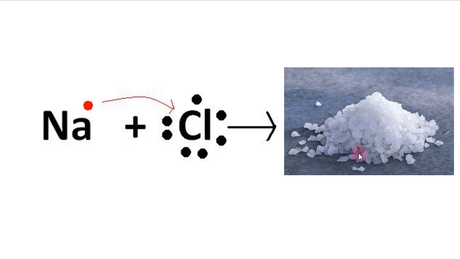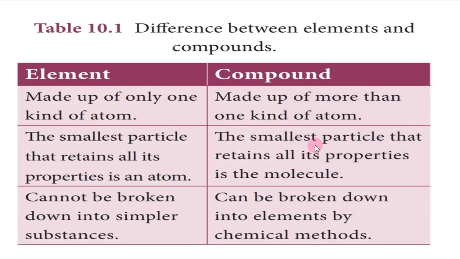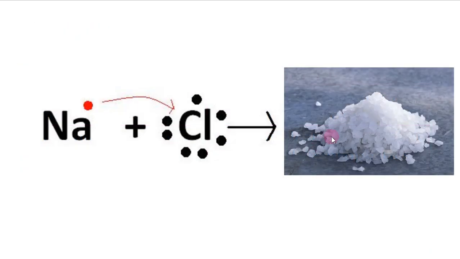So that is given in this point. The smallest particle that retains all its properties is the molecule. The molecule will show the molecule property. Here the molecule is the salt. It does not show the property of sodium. It does not show the property of chlorine. If it showed the property of chlorine, it would be a poisonous gas, right? It does not show the property of the element. It shows the property of the molecule. Have you understood?